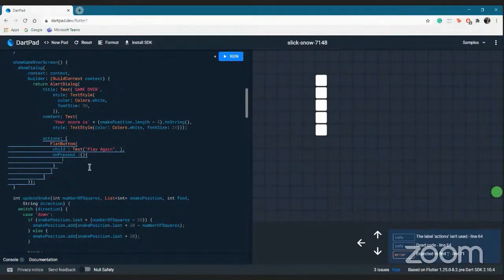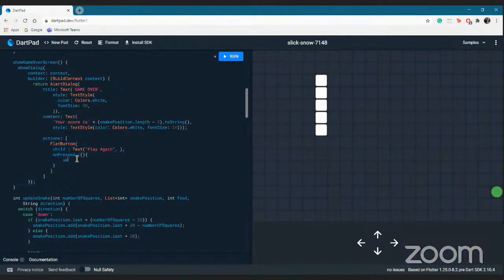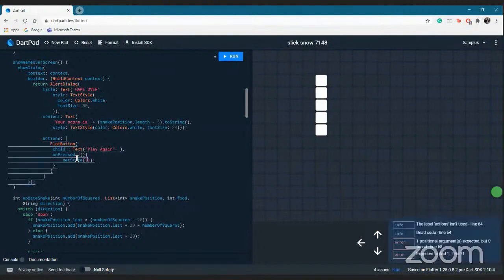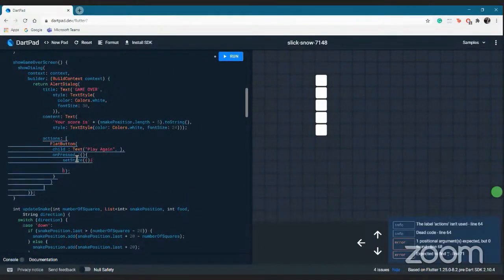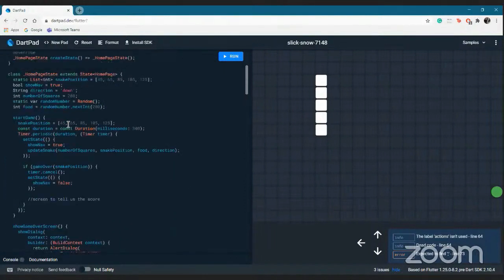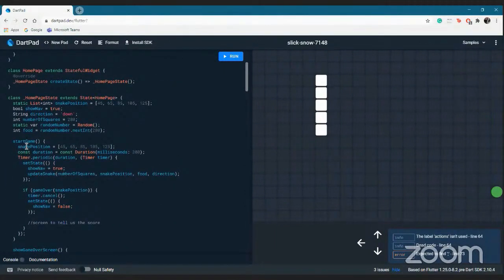Yeah, what we can do is we can again set state because we want this widget to build itself again. What do we want is we start the game because it's play again. So we can call this startGame over here.